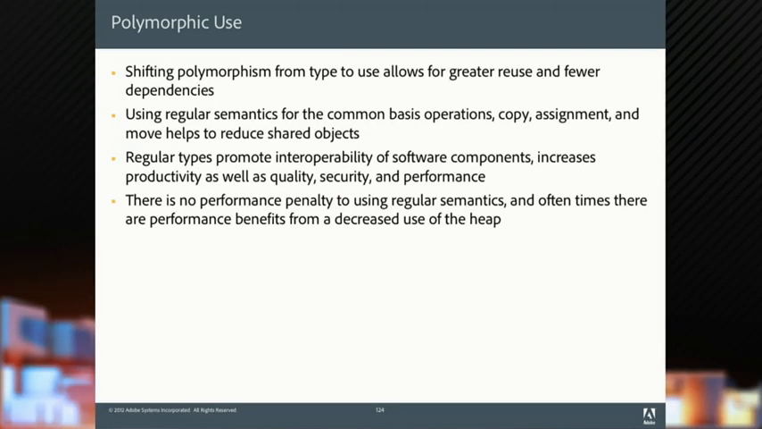Okay. So, by shifting polymorphism from the type use, it allows for greater reuse and fewer dependencies in our code. We're using regular semantics for all the common basis operations, copy, assignment, and move, which helps to reduce our shared objects. We have regular types to promote interoperability, and there's no performance penalty in doing this. Okay? In fact, oftentimes it's faster because we don't have to pay for heap allocations when we don't need the polymorphism.